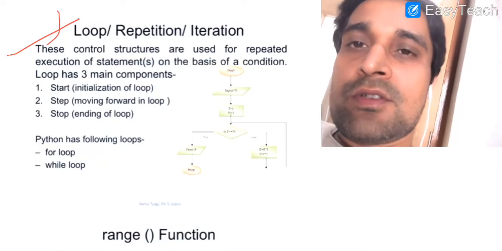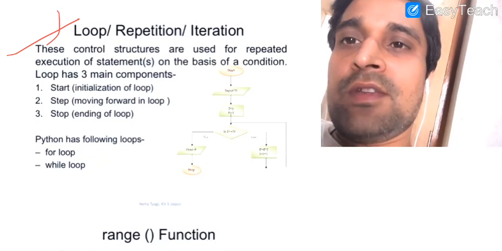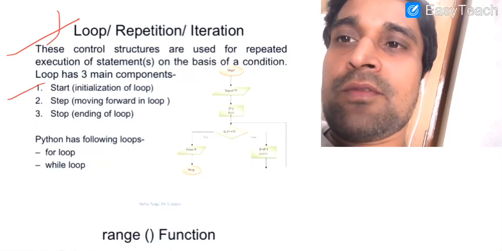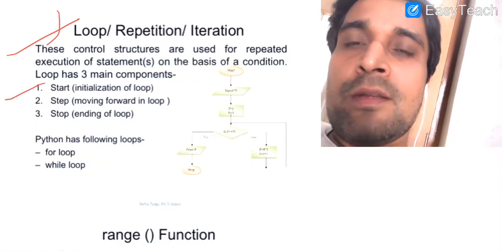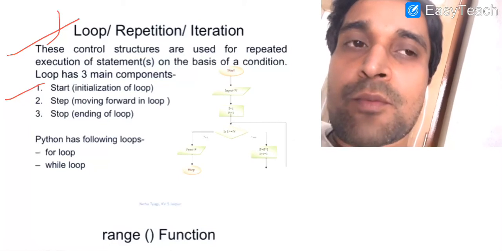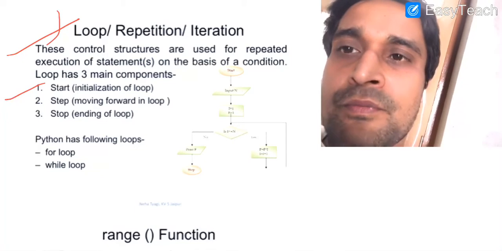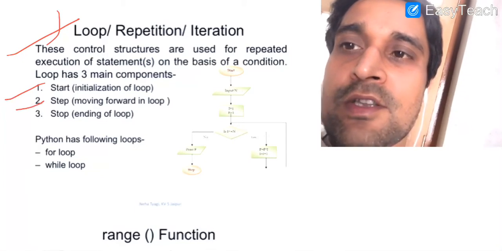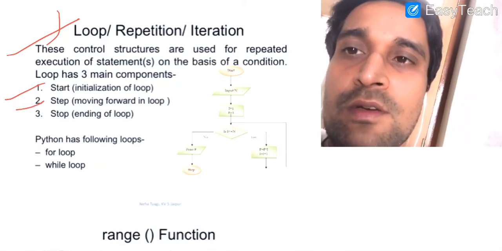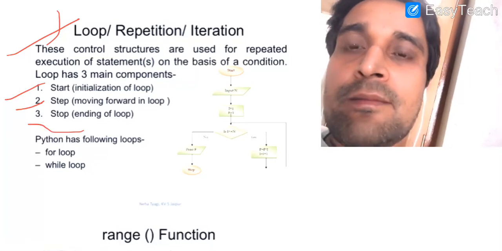Whenever we discuss any looping statement, there are basically some parts that we follow. The very first is the start, because every loop, every repetition must have a starting point from which its execution continues. Thereafter we execute the statements corresponding to the loop, and it must have some ending.